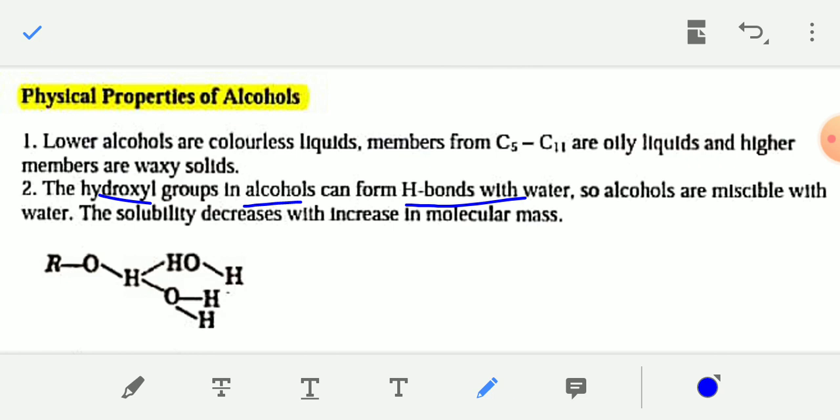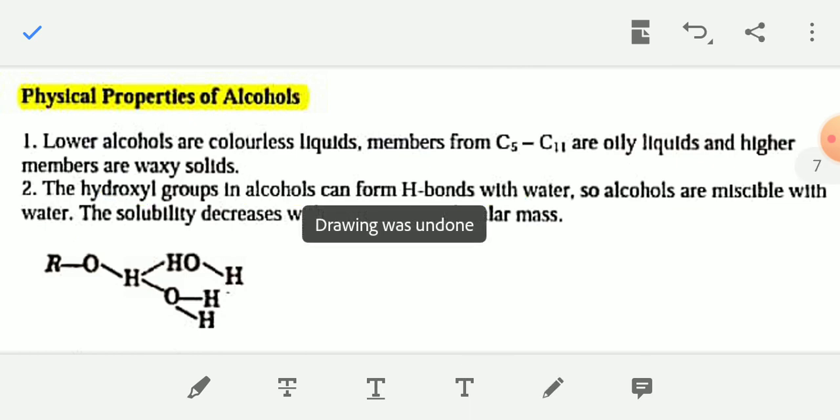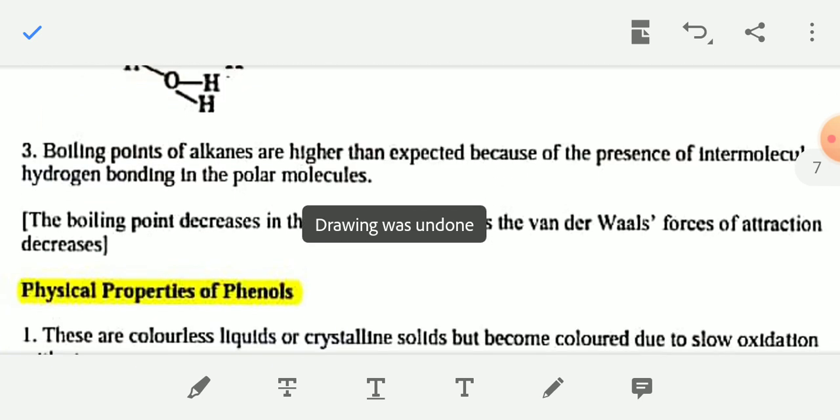Thus alcohols are miscible with water, and the solubility of alcohol in water decreases with increase in molecular mass. You have to remember. Lower alcohols are easily soluble in water because alcohol can form hydrogen bonds with water.